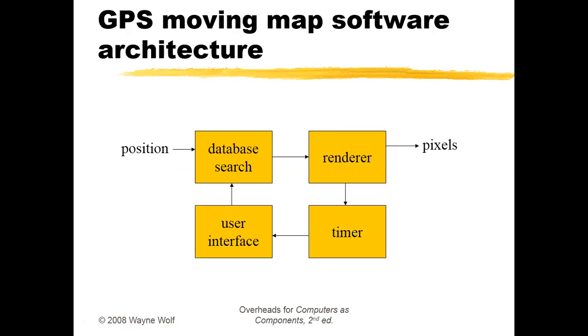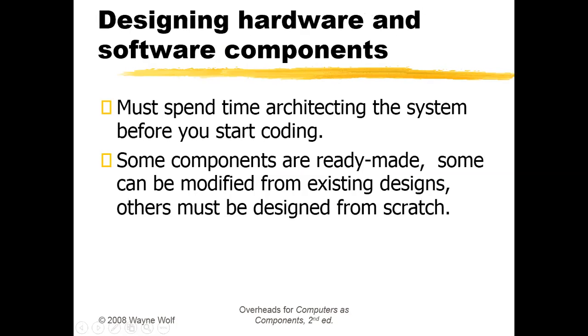Now they go for the software. The position of the map has to be interfaced with the database search. Then it is based on the renderer, then on the timer and user interface. Then it is formed as a loop, and the output is given to the screen. The output must be in the form of pixels, that is nothing but images. The renderer is a small component which connects the database with the other interface components. So now we have finished the architecture.